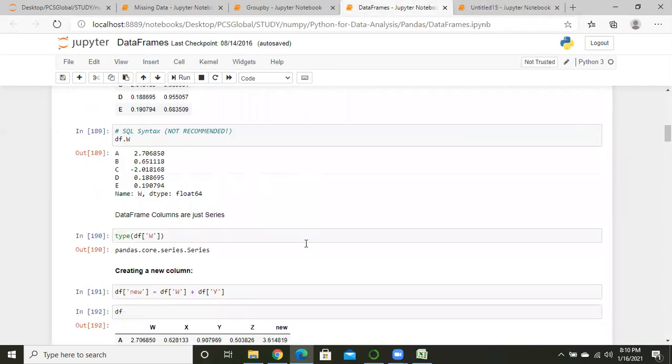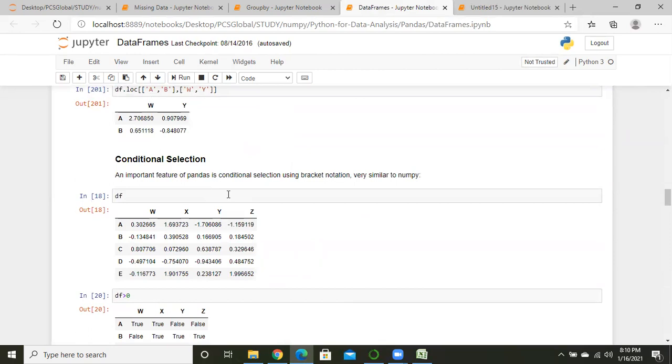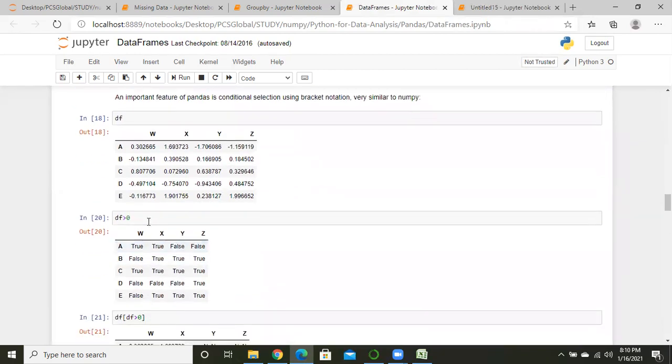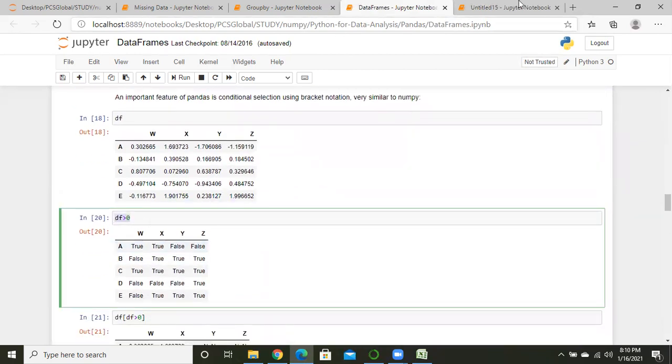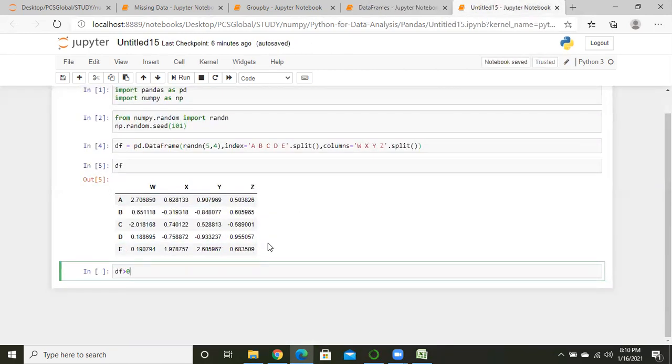So here starts the conditional selection. If I want to know from Python, can you please tell me, is there any value that is greater than 0? So here I am putting in one condition, df greater than 0.